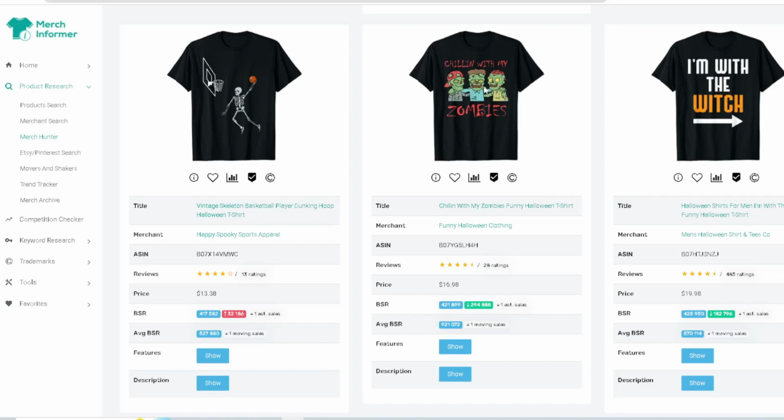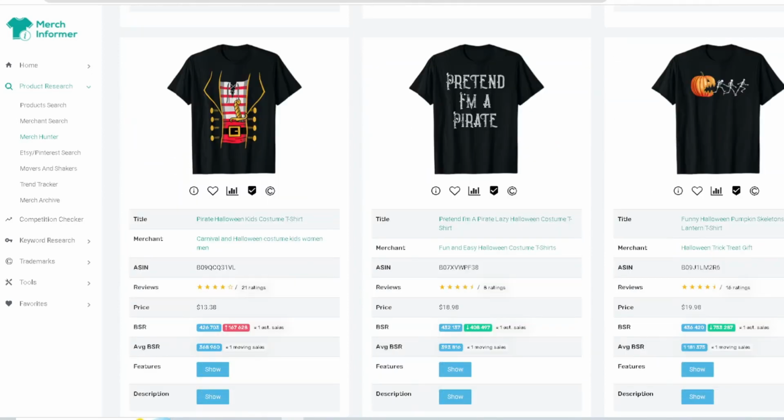You can do certain other things. Maybe chilling with my witches, something like that. Mix it up with different characters. With the witch, kind of went over that already. Pirate. We got the same costume again, just different style, which is really cool. Pretend I'm a pirate. We went over this type of style right here.